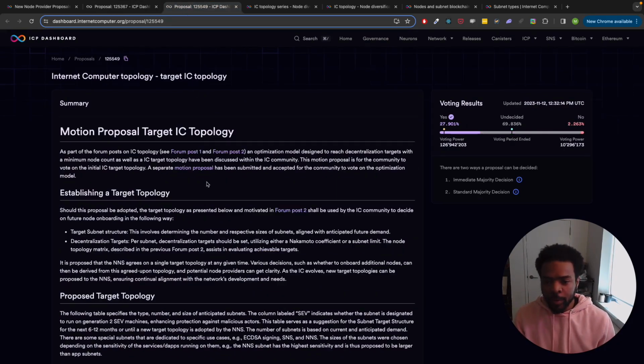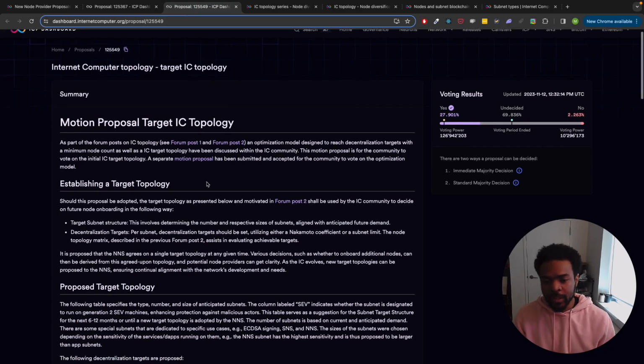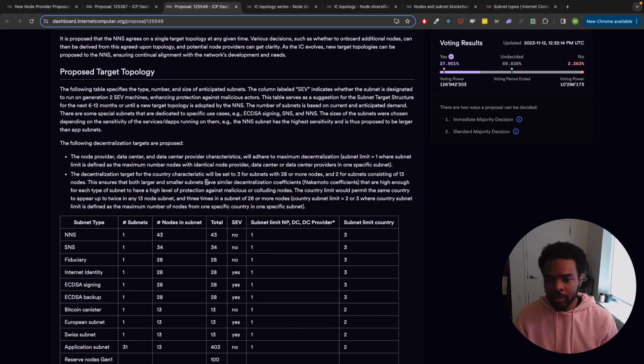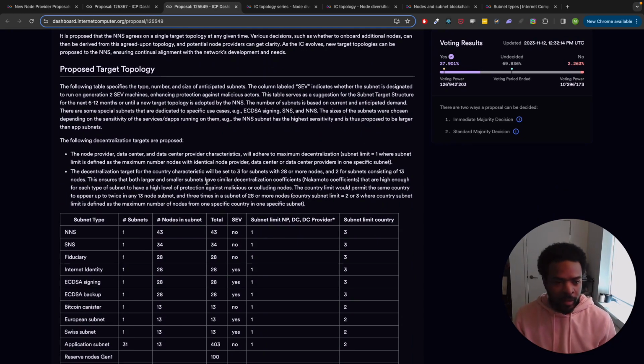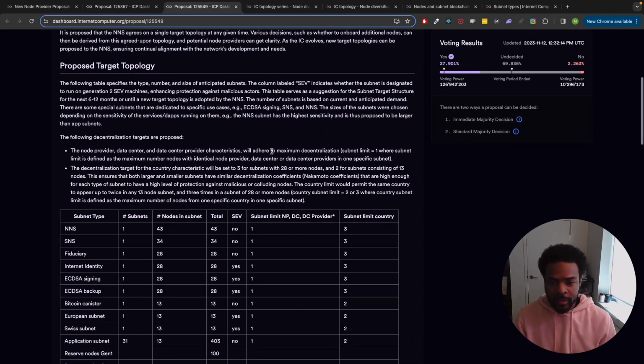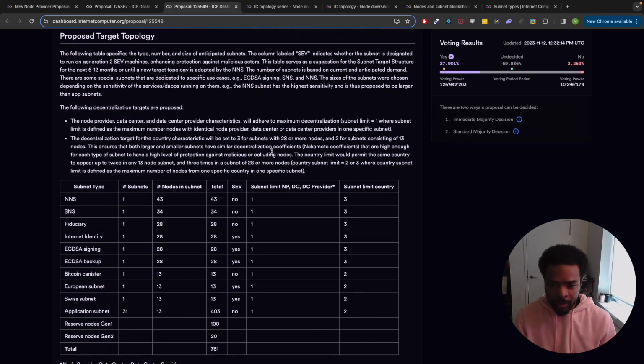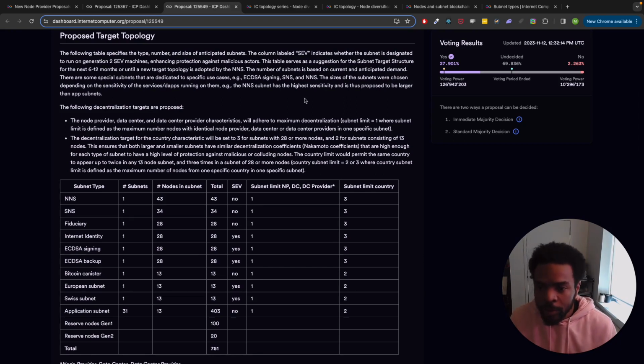Then this proposal, also a motion proposal, sets what the target topology is. And once voted on, that is what DFINITY is moving forward with, and the community should be as well. So once this is reached, we should be rejecting proposals for new node providers unless they meet the requirements we mentioned earlier.